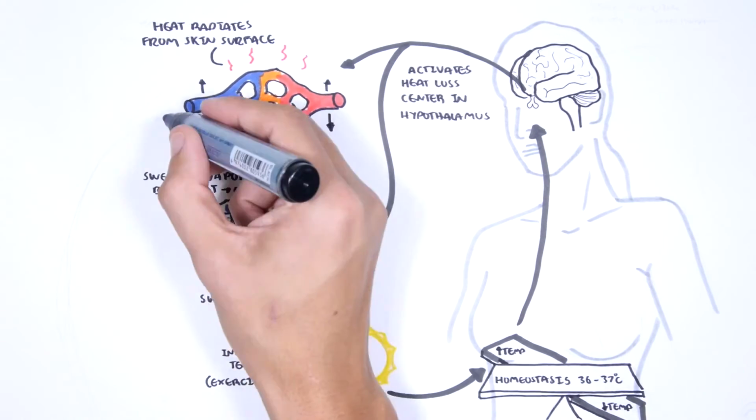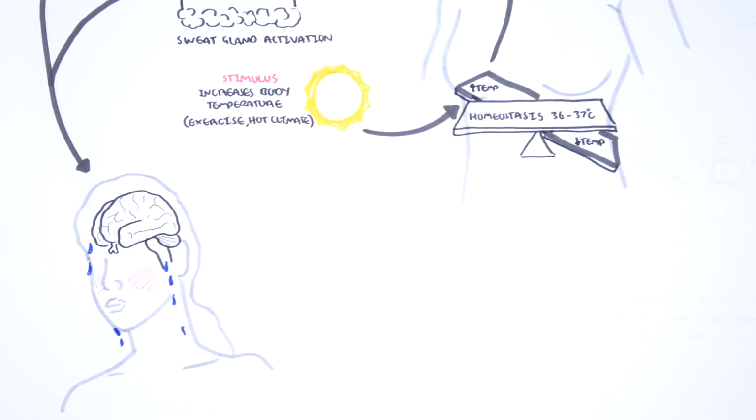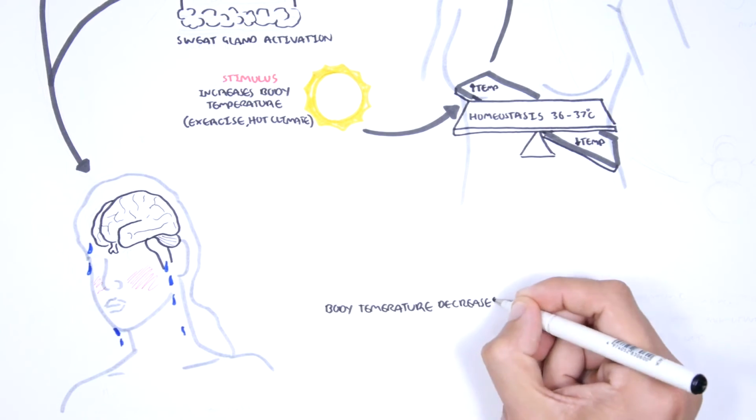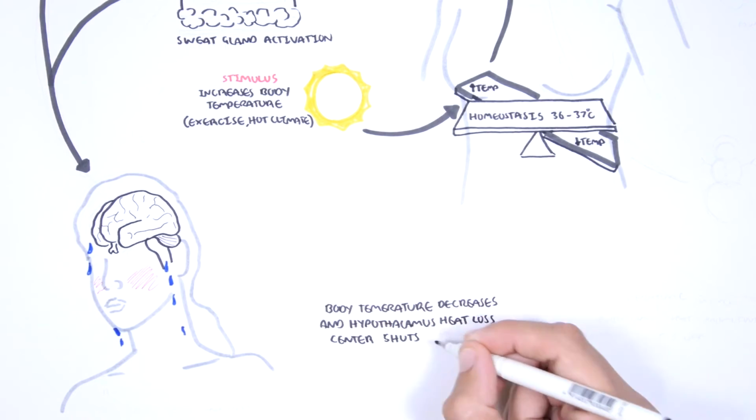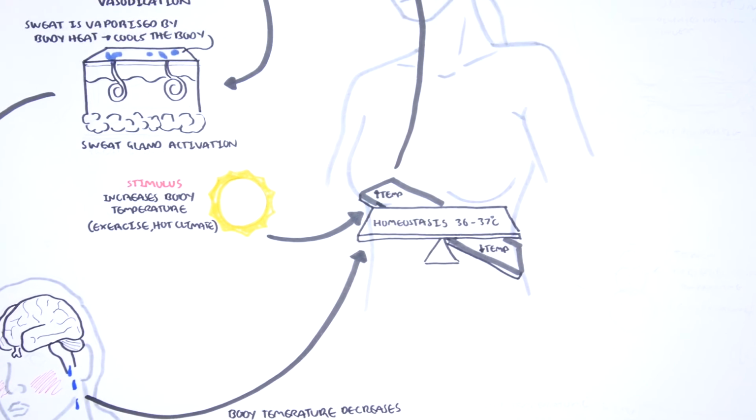Now, you can imagine when it is hot outside, you are sweating and appear flushed from the dilation of the superficial blood vessels in the skin. All these mechanisms are causing the body to reduce the body's internal temperature. When the body's internal temperature returns to normal, the brain's hypothalamus heat loss center shuts off. And this is done through negative feedback. The negative feedback essentially stops the hypothalamus's heat loss center because the body does not need to lose any more heat.